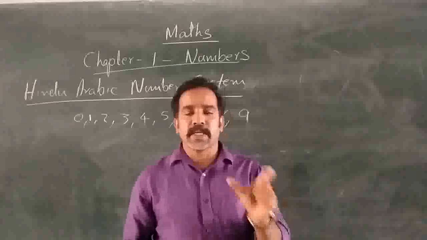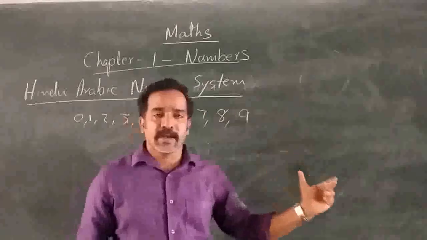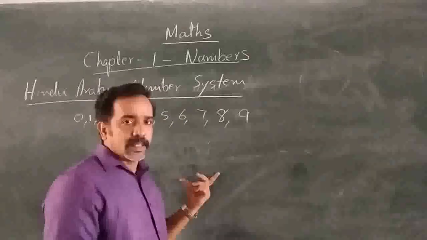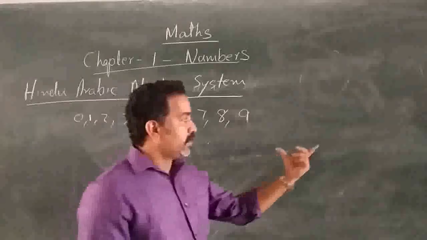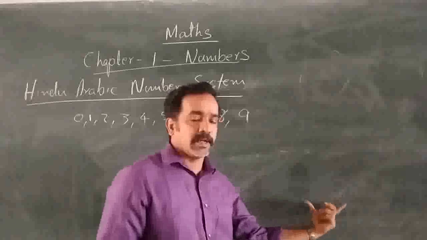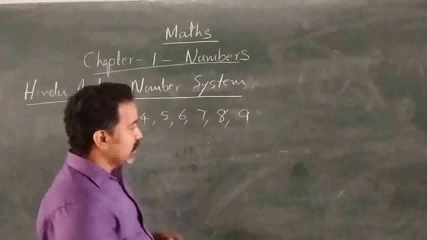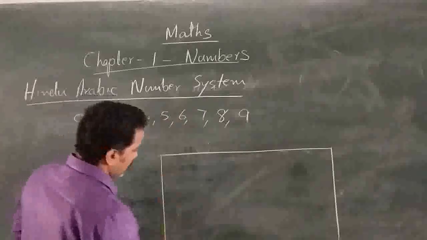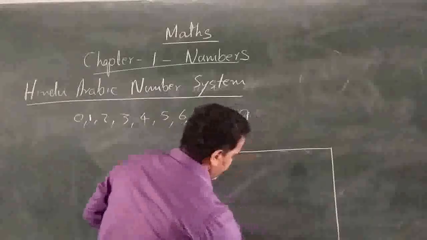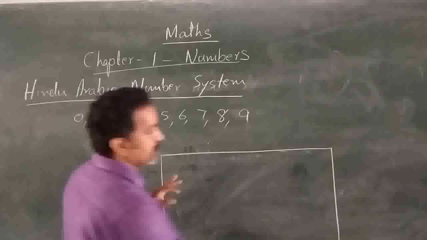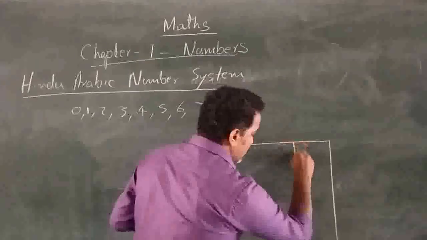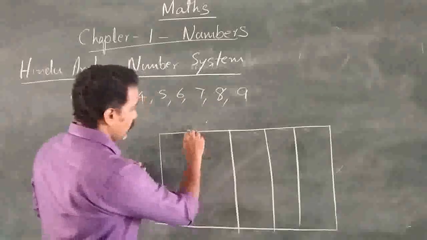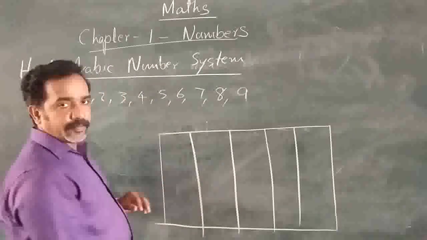In both these place value systems, Indian and international, we are making the numbers using a table. Suppose in the Indian place value table, let us see a 5-digit number. A 5-digit number means we can make 5 columns: 1, 2, 3, 4 and 5.